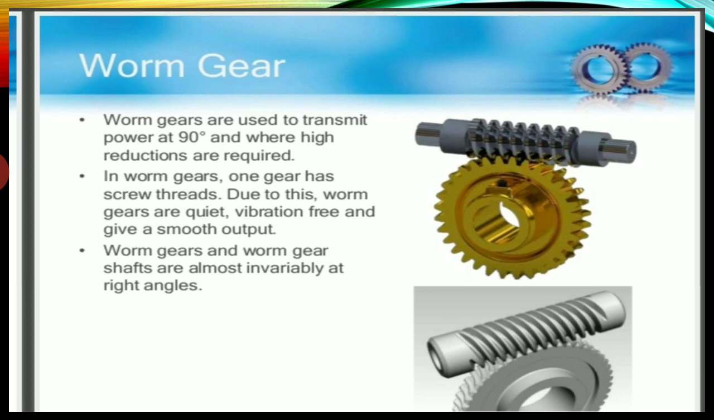Worm gear. Worm gears are used to transmit power at 90 degrees and where high reduction is required. In a worm gear, one gear has screw threads. Due to this, worm gears are quite vibration free and give a smooth output. Worm and worm gear shafts are almost invariably at a right angle. You can see in this diagram.